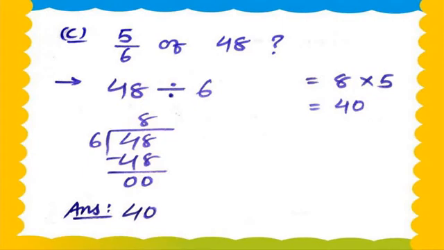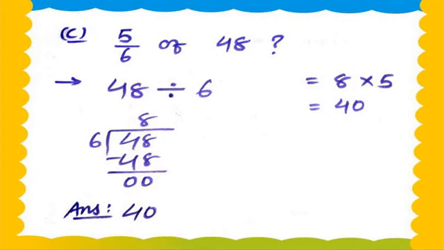So 48 is divided by the denominator. 48 divided by 6. Now let's check in the table of 6 whether 48 will come or not. 6 8s are 48. See this, 6 8s are how many? 6 8s are 48. So 48 minus 48, how many, my dear students? 48 minus 48 is equal to 0. And what do we get here? The quotient. The quotient is 8.